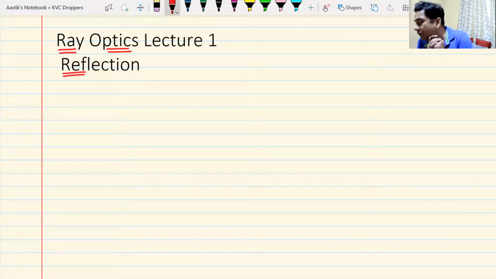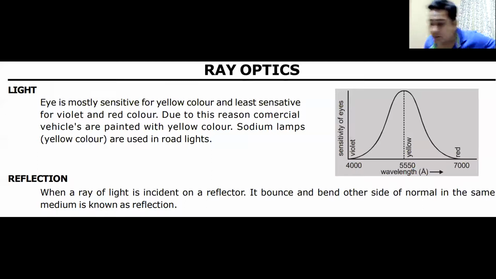Reflection is how we start this chapter, and you all would know what you mean by reflection, because this is one thing I think you have studied from standard 6, 7, 8, 9 or 10. Yes or no? Yes, we have seen this. Can you tell me what is reflection? Obviously, you cannot speak because you don't have a mic, but reflection.